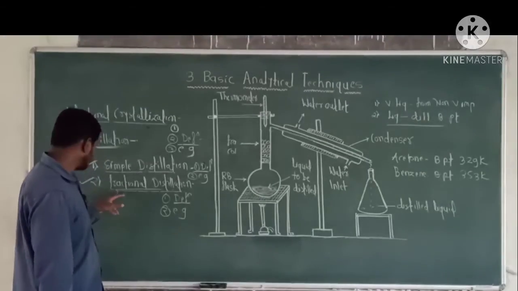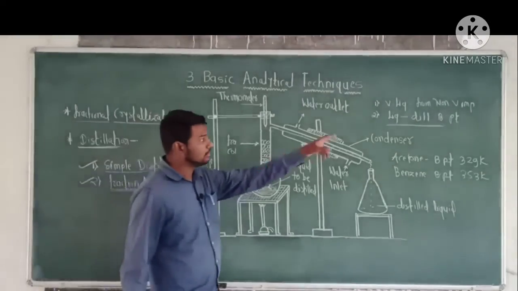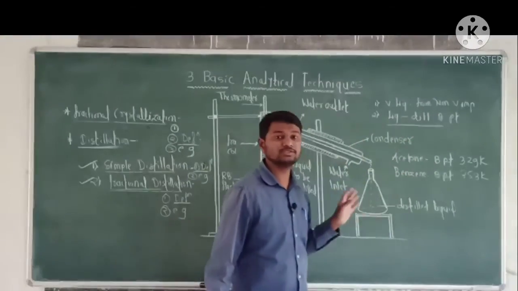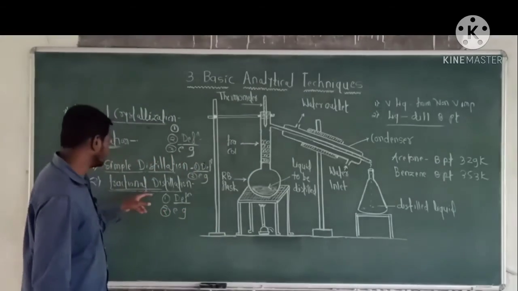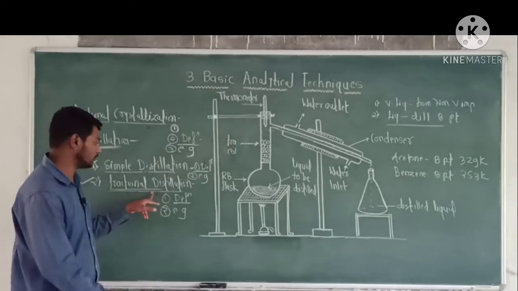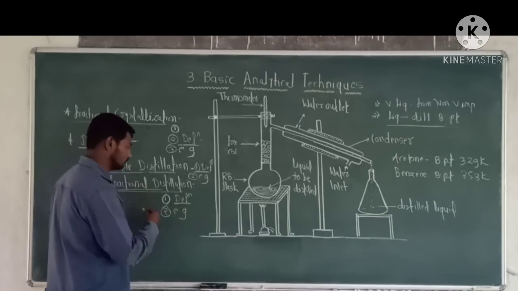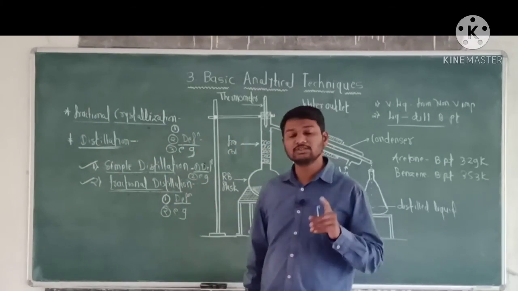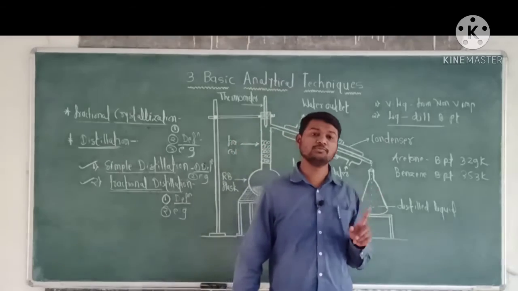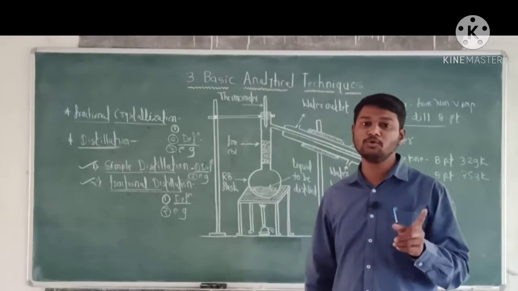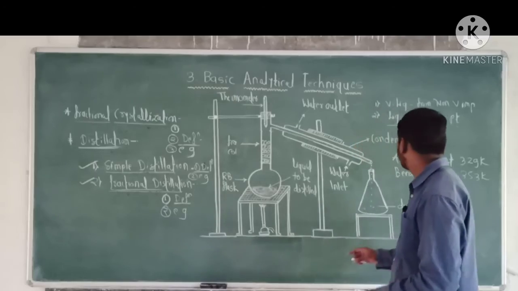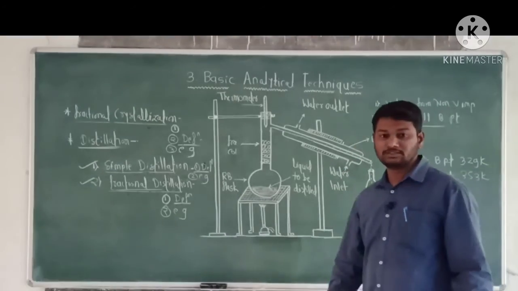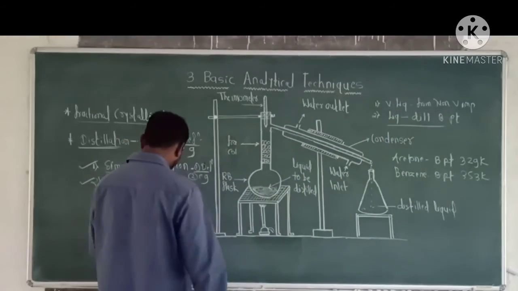Second, liquids which have different boiling points can be separated by fractional distillation. First point, definition. Fractional distillation is the process of separation and purification of a component of a mixture of two or more miscible liquids which have different boiling points.